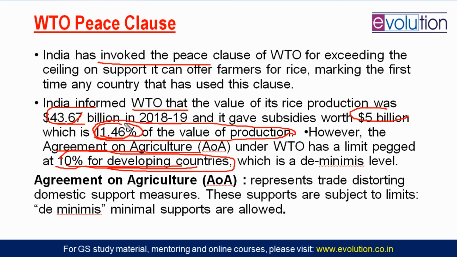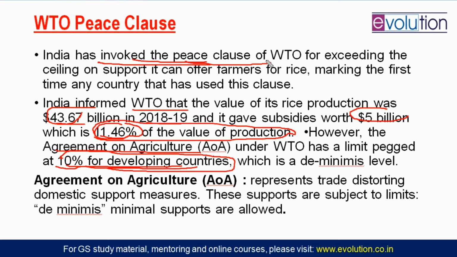So India has done a very good thing. India has invoked a peace clause of the WTO. The peace clause says that if a country needs to breach the limit not for commercial purposes, but for removing poverty and hunger, we will hear it. So India has done that, and India is surprisingly the first country ever to invoke the peace clause